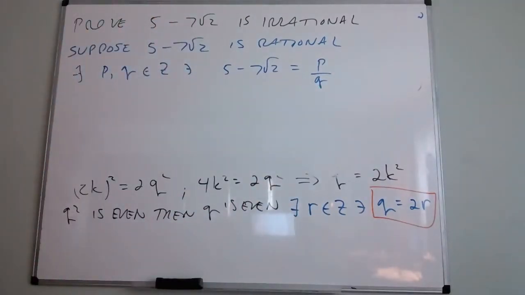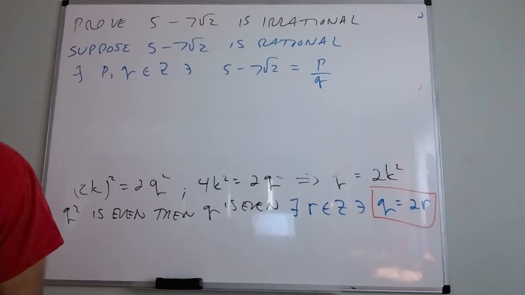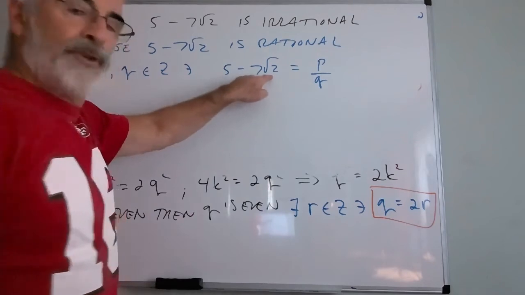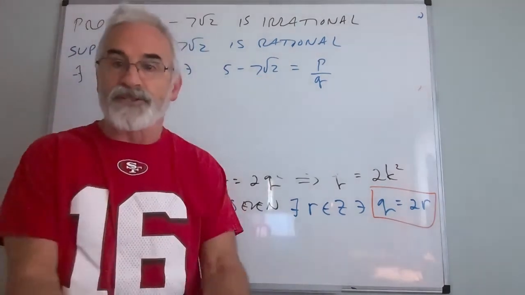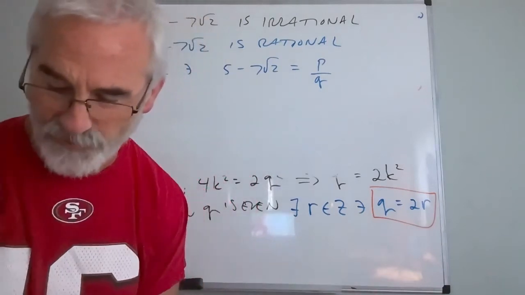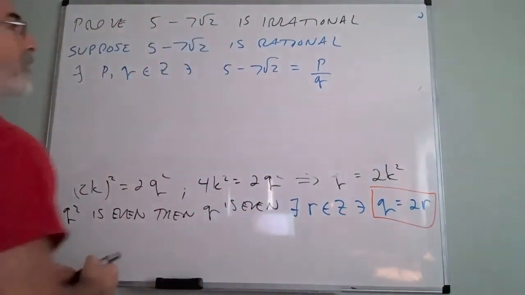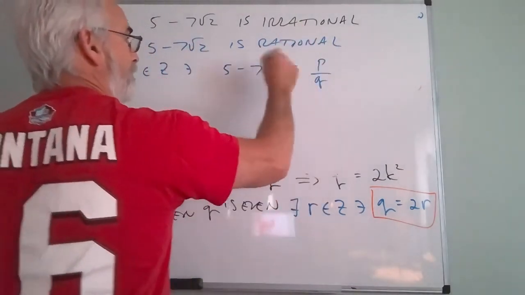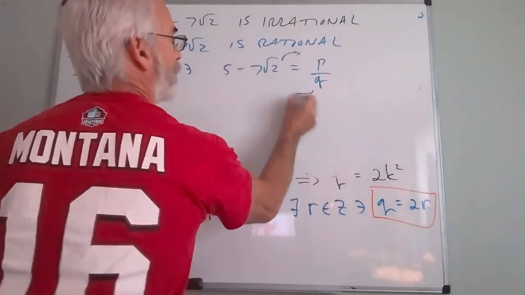Okay, let's start with that statement right there. Now, all I need to do is manipulate this in such a way algebraically that I want to get the root 2 isolated. So now we're just going to use algebraic properties, algebraic rules. This is not complicated at this point. So at this point, I'd say, well, let's see. Why don't we rearrange? So maybe I'll throw this guy over and I'll throw this guy this way.